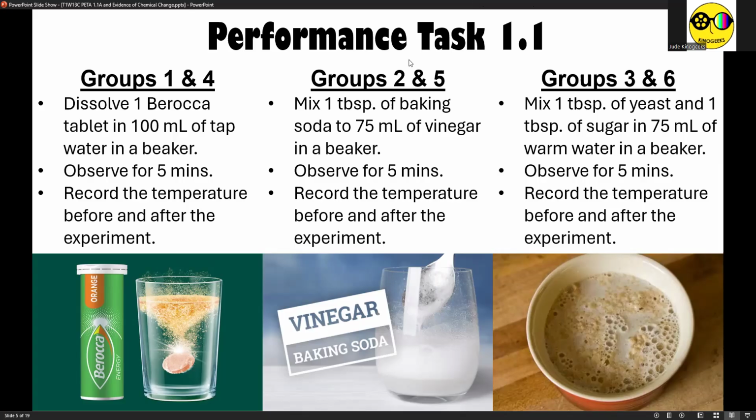Then for groups 2 and 5, I asked you to mix 1 tablespoon of baking soda to 75 milliliters of vinegar in a beaker. And for groups 3 and 6, I asked you to mix 1 tablespoon of yeast and 1 tablespoon of sugar and also 150 ml of warm water in a beaker.